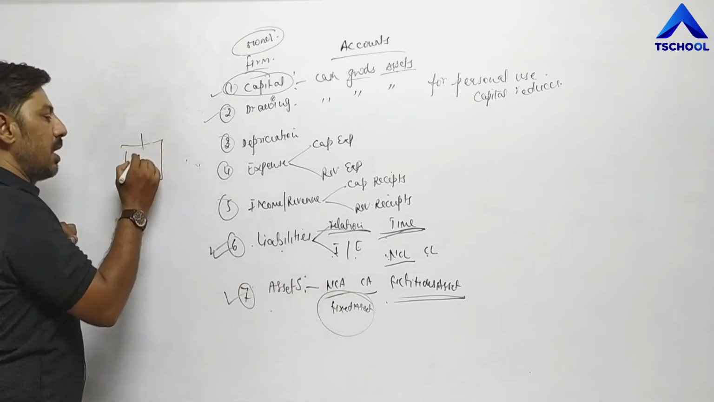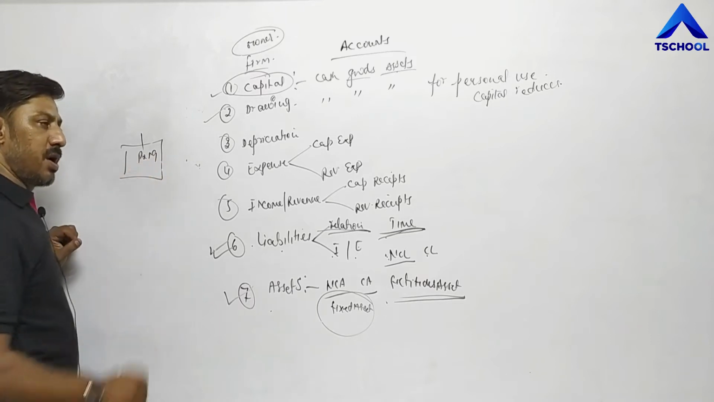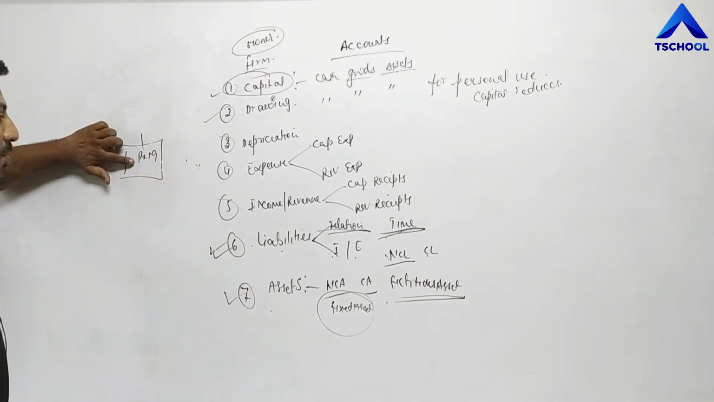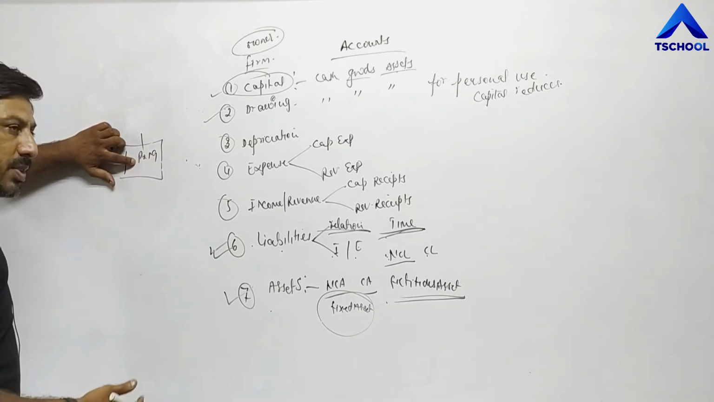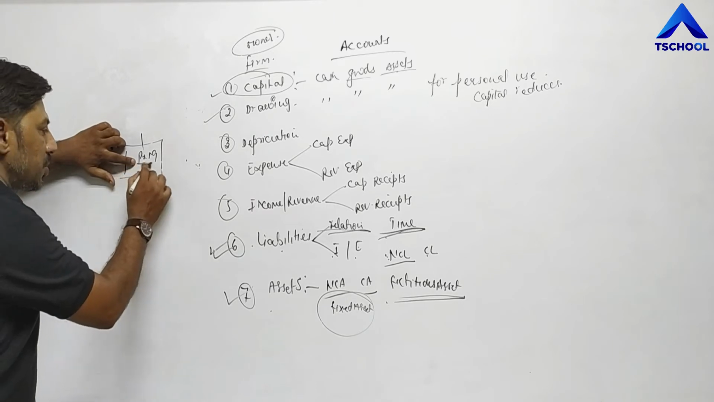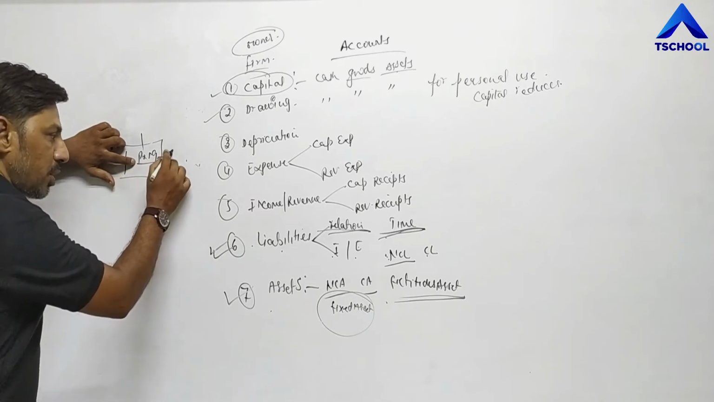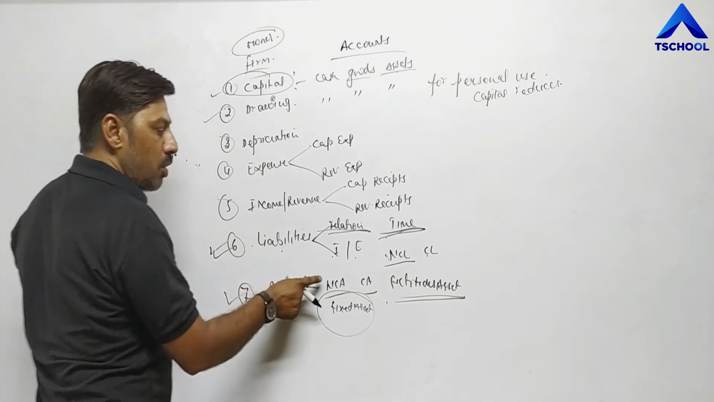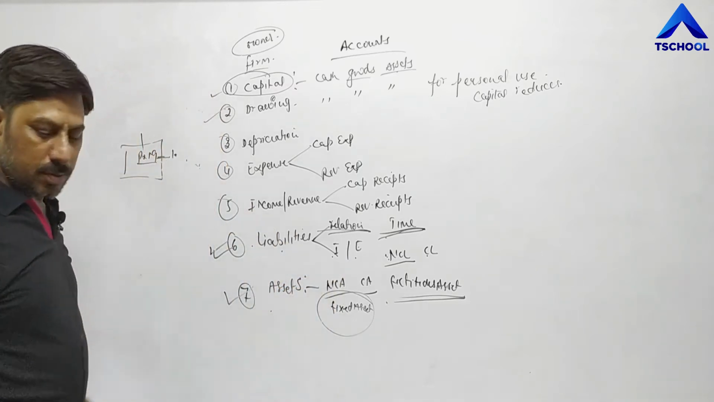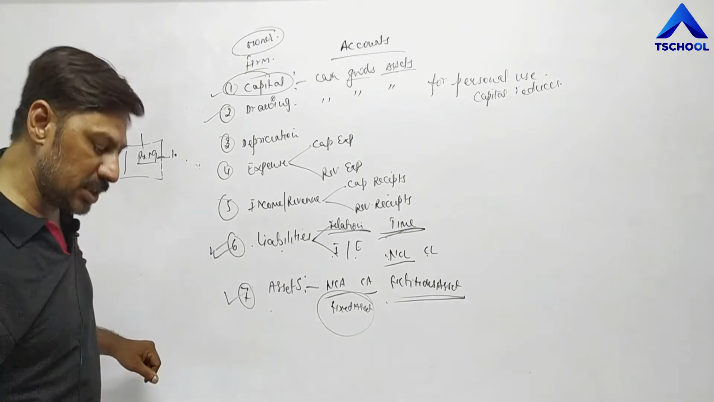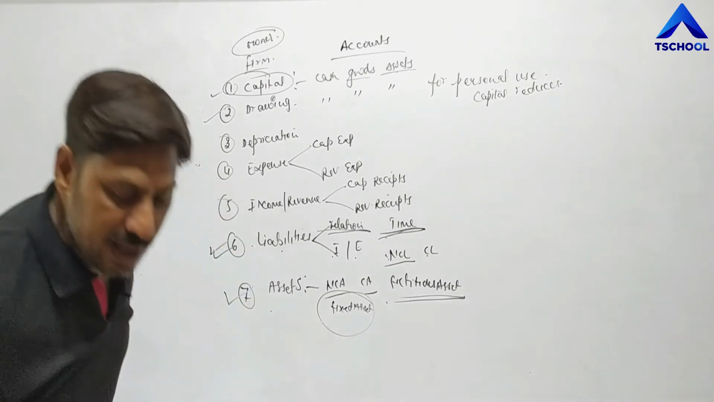Like we are installing plant and machinery for a longer period. We have not purchased plant and machinery for sale. We have installed plant and machinery for production. That's why such plant and machinery, which we have installed for a longer period, is called non-current asset. So non-current assets are those assets which cannot be converted into cash quickly.